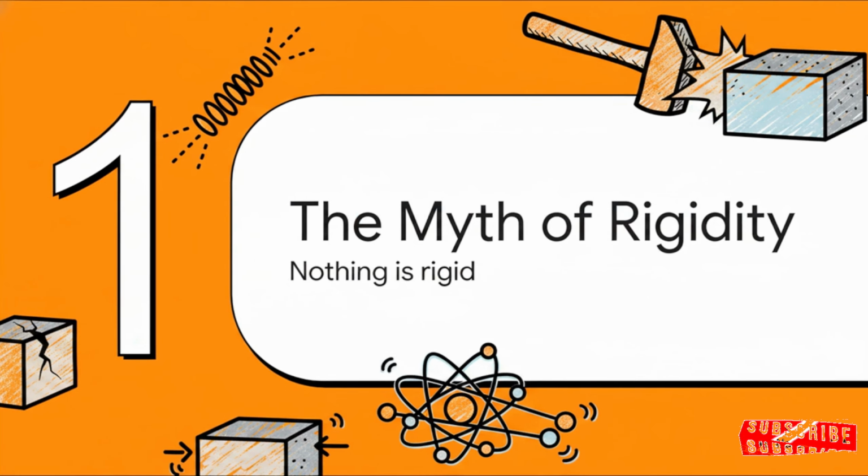Okay, Section 1, the myth of rigid solids. Let's go ahead and shatter a really common illusion right out of the gate. Absolutely nothing in our physical world is perfectly rigid. No matter how solid something looks, I promise you, it can be changed.